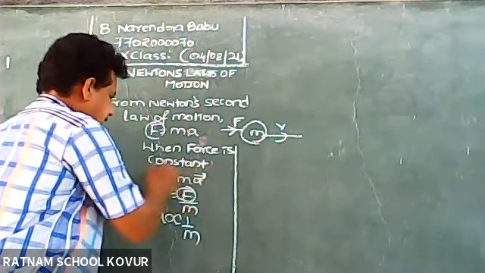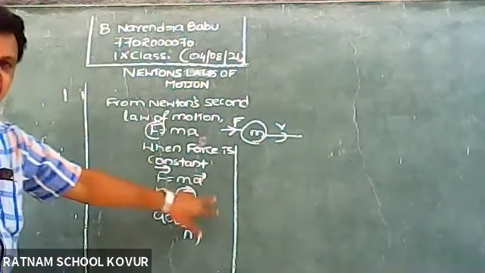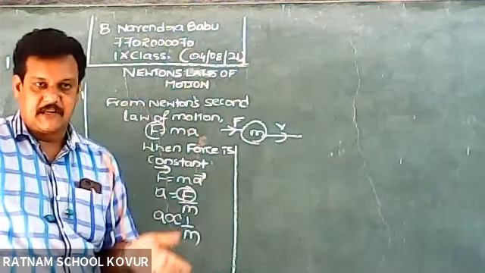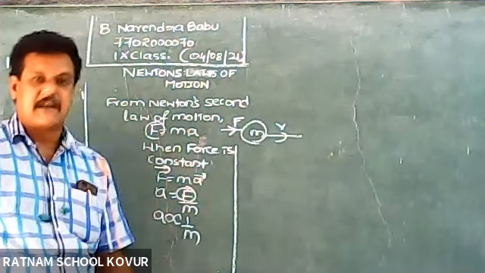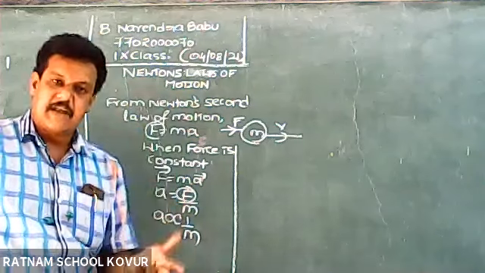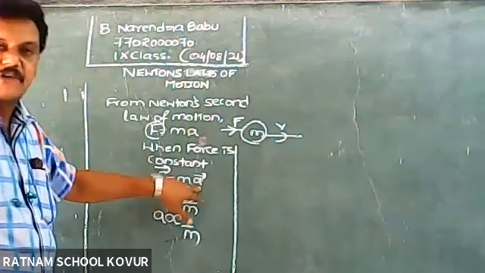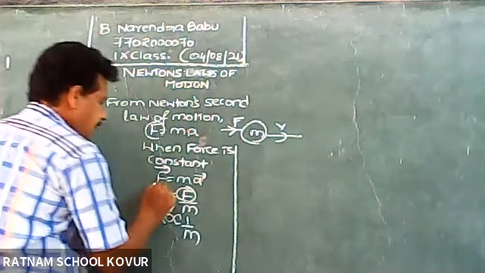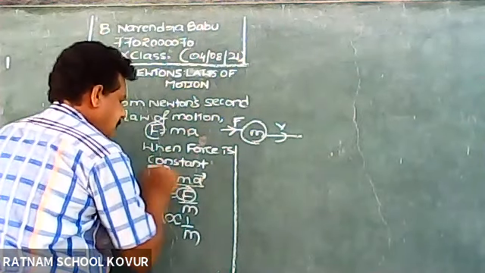Both are vector quantities. Force causes change in velocity. Acceleration means change in velocity only. When there is change in velocity, obviously acceleration comes into picture. So we can calculate force from Newton's second law, F is equal to ma.